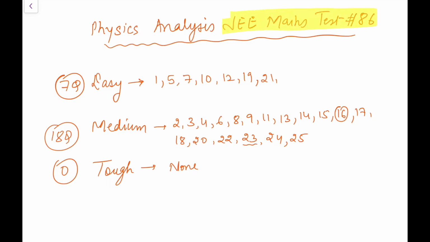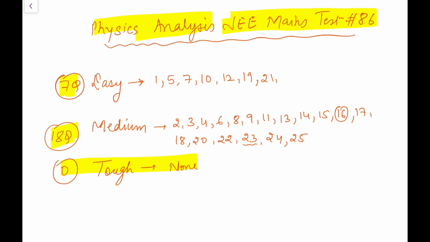I have just solved this JEE Main Test 86 and here I am with the analysis of the physics part. I have regarded no question as tough in this paper. 7 were easy, that is very straightforward, and 18 were medium. You can find them easy if you have done it very nicely.